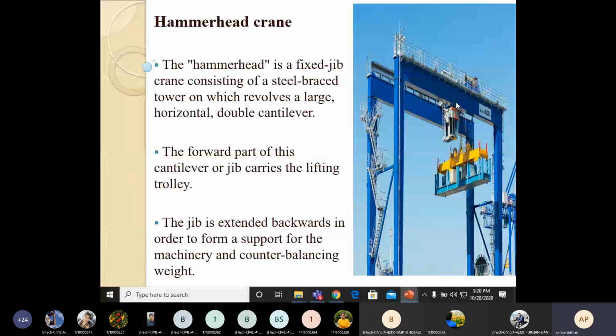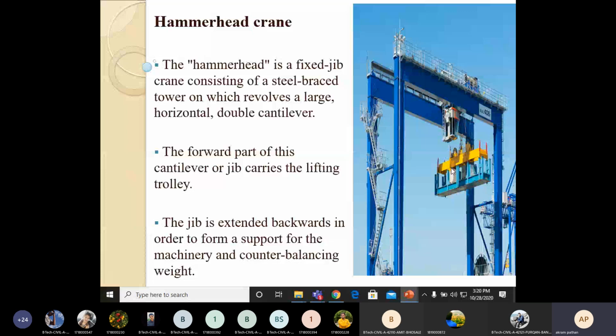Then another important type of crane is the level luffing crane. A level luffing crane is a crane of common design but with an extra mechanism to keep the hook level when luffing.